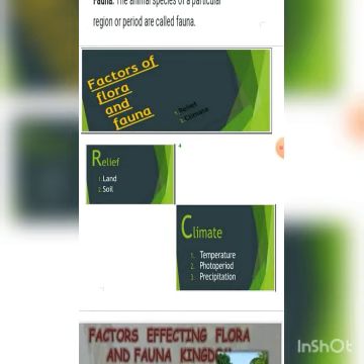Broadly, we can divide them into two parts. Means there are two major factors which affect flora and fauna. One is relief features and the second one is climate. We can divide relief further into two parts, land and soil, and climate into three parts: temperature, photoperiod and precipitation.